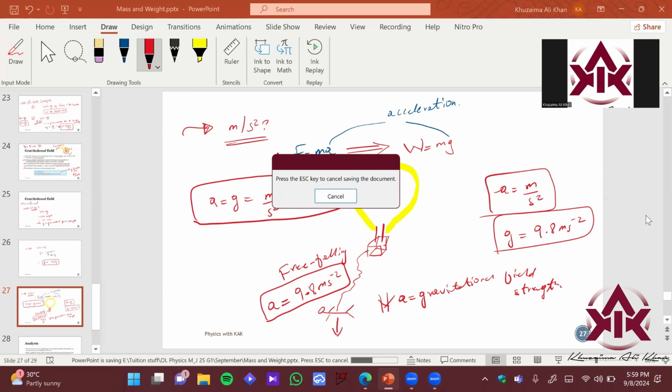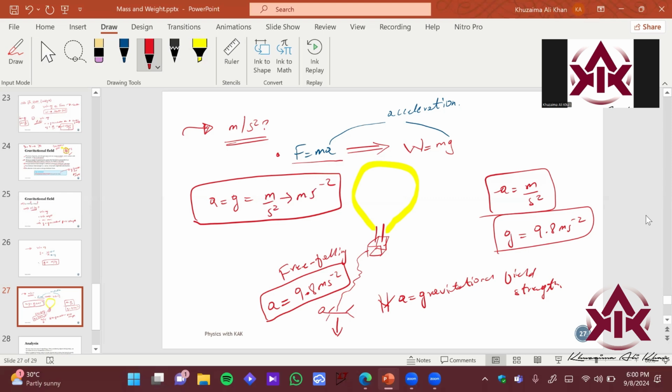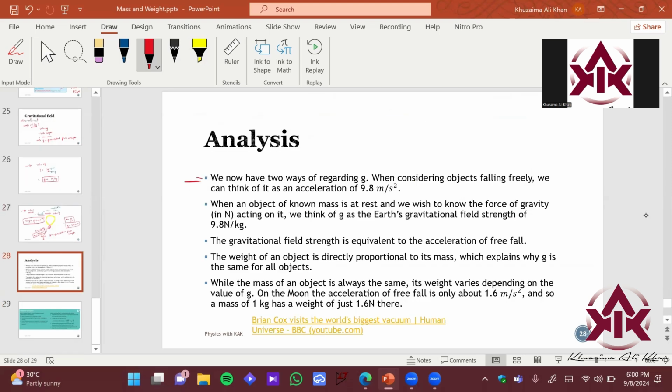In the next slide, there is some analysis of the situation which we discussed. We have two ways regarding g. When considering objects falling freely, we can think of it as an acceleration of 9.8 meter per second square. That has been discussed in the last slide. When an object of known mass is at rest and we wish to know the force of gravity acting on it, we can think of g as the Earth's gravitational field strength of 9.8.